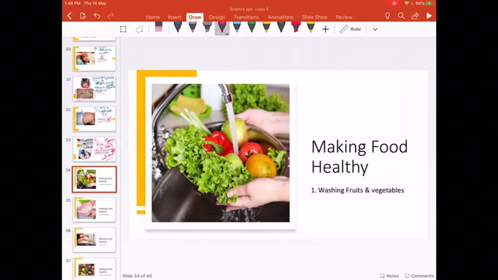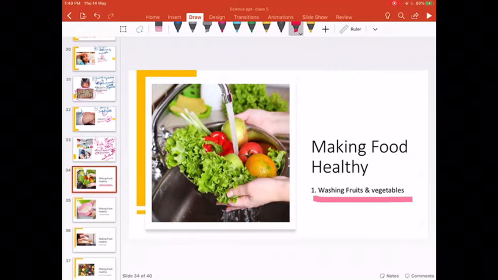Next, we move on to the next topic of the day, that is making food healthy. Now our target is to eat healthy food. So we must also target to make our food healthy. The food which we are eating, we should not eat it like that. We buy it from the market and eat it. Gop, gop, gop. No. First thing, how will you make your food healthy? First point you see, by washing fruits and vegetables.